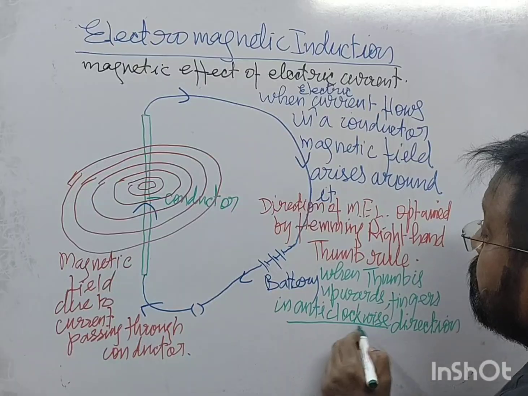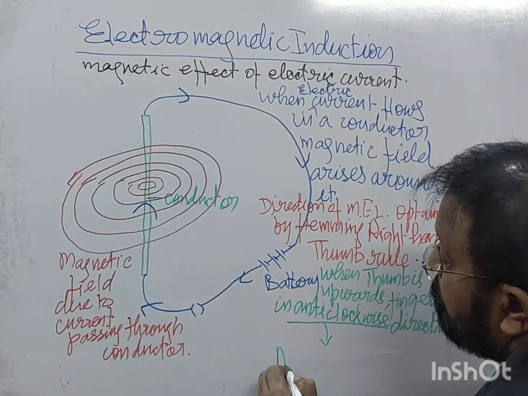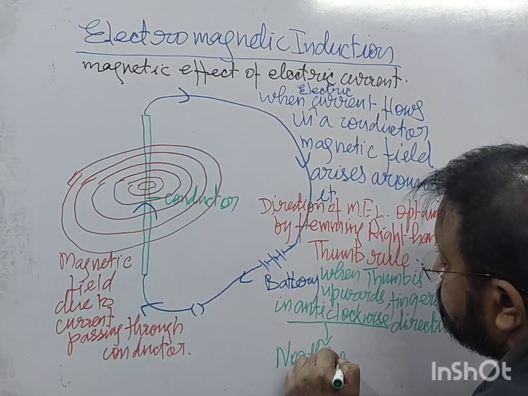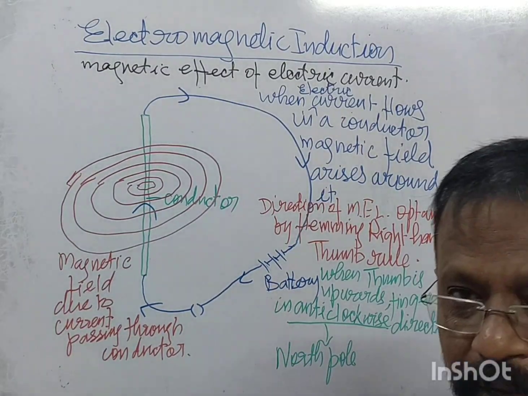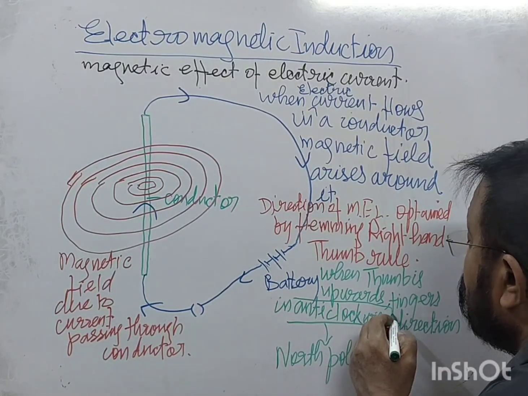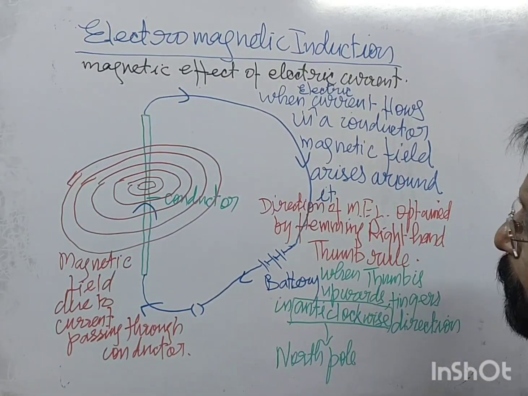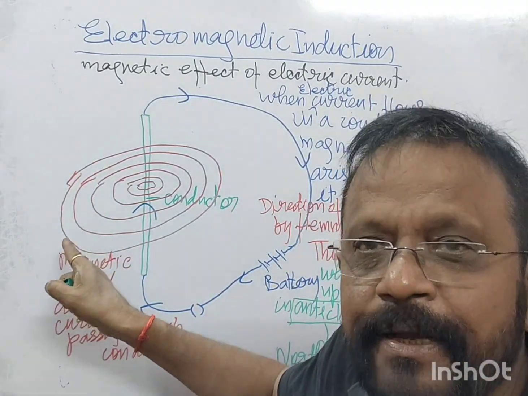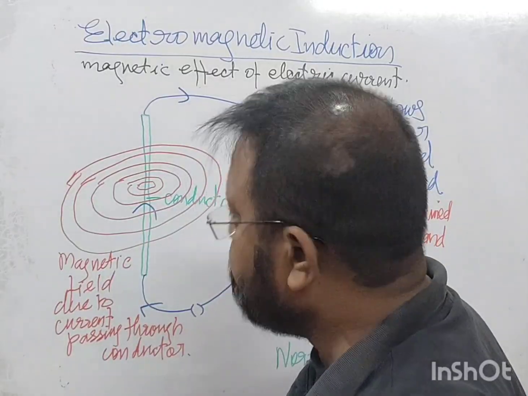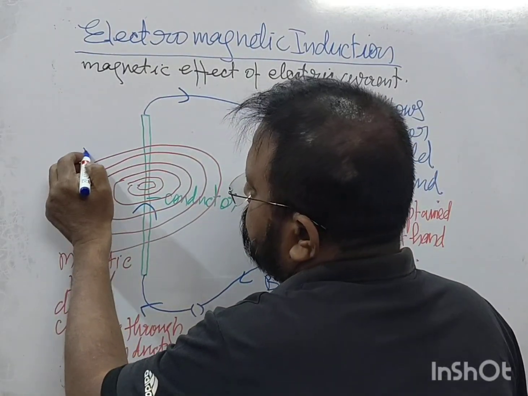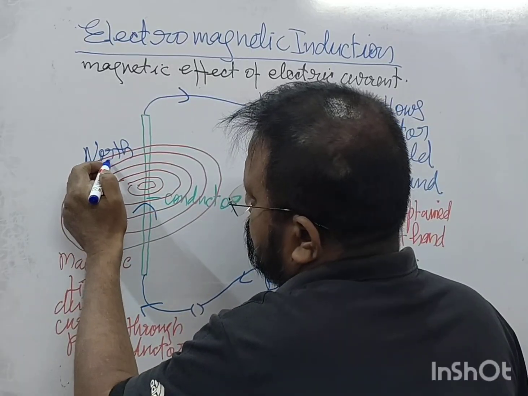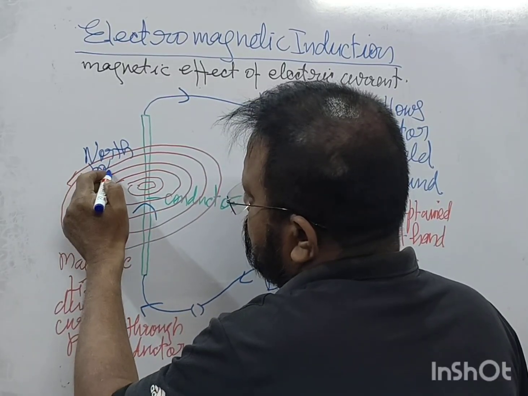Anti-clockwise represents North Pole. क्या? ये जो anti-clockwise है, anti-clockwise represents North Pole. So this will act as a North Pole, right? It will act as a North Pole.